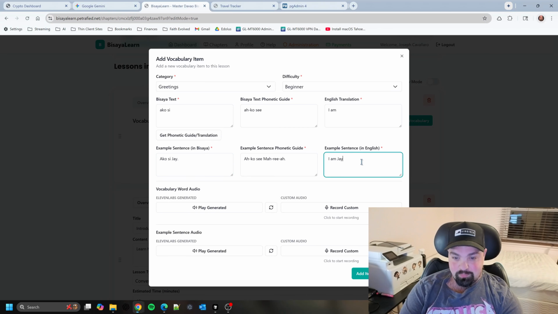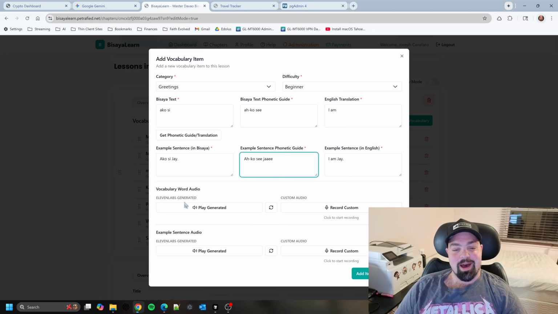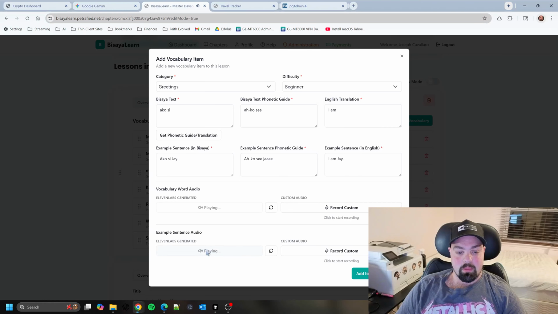But it's going to give you a generic one. I don't know what it was, J or J. I don't know what the phonetic is. And then just hit that button right there. I see J. I just get a kick out of it every single time. And 11 Labs is such good audio processing. I'm really impressed with it.